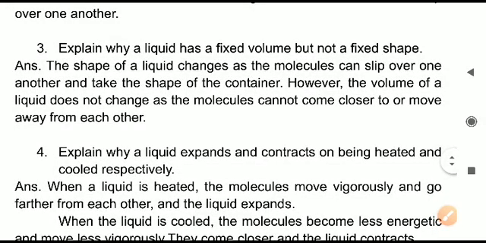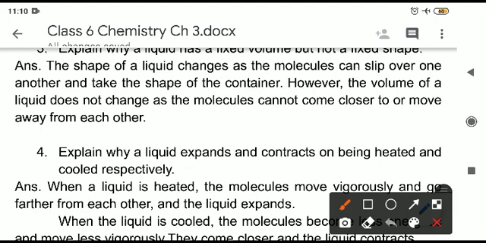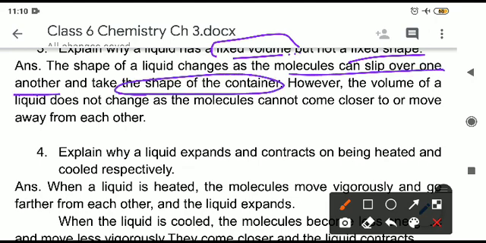Liquid can flow easily. Question third now, why does a liquid have a fixed volume? So liquid has a fixed volume but a fixed shape is not there. Liquid takes the shape of the container because the molecules can slip over one another, therefore only they can take the shape of the container. The volume is not changing.